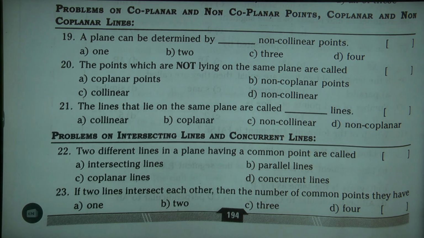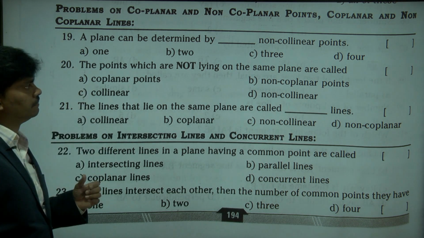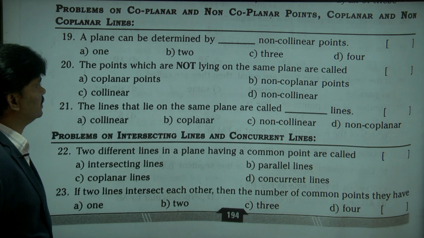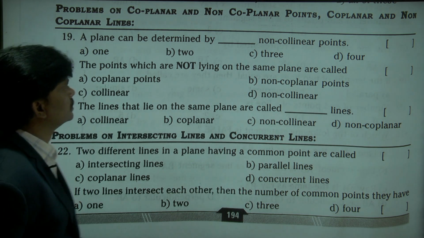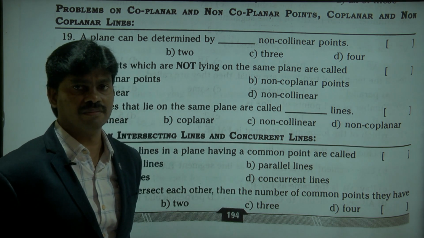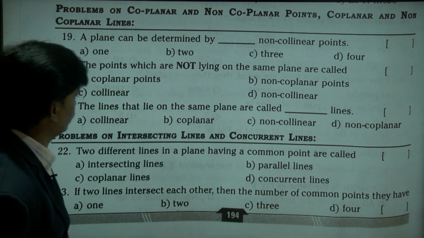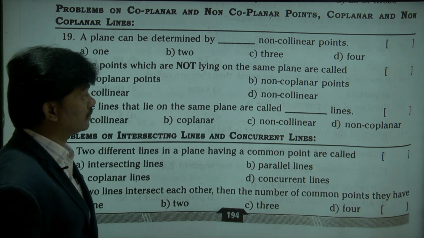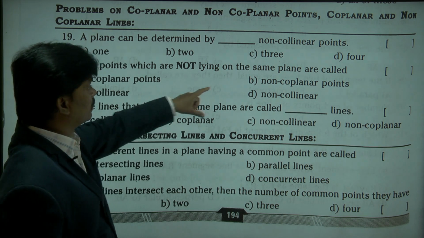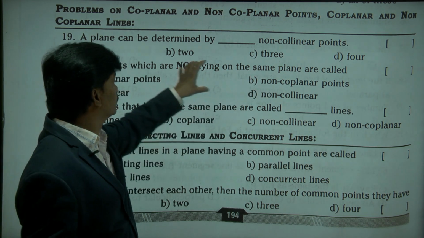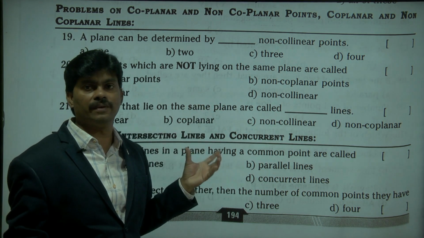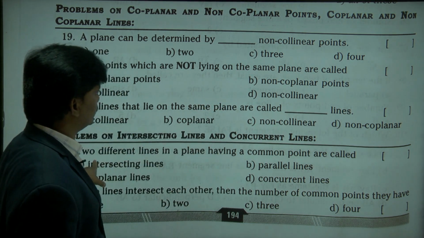A plane can be determined by a number of non-collinear points. So obviously for a plane we can take a minimum of 3 points. The points which are not lying on the same plane are called non-coplanar points. Same plane in the sense coplanar, and non-coplanar otherwise. Next one.